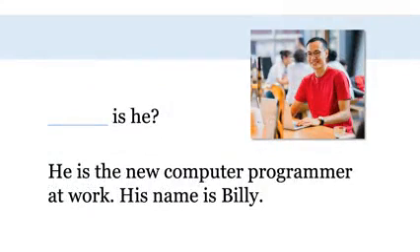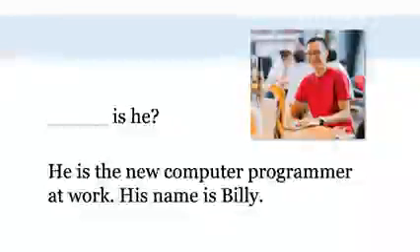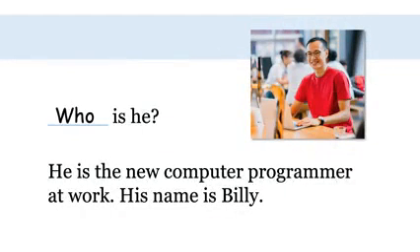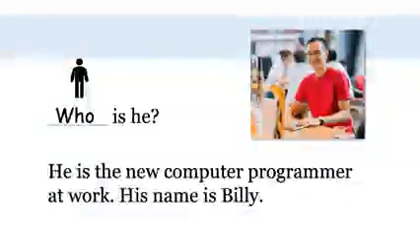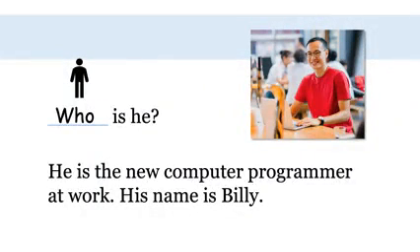Last one. He is the new computer programmer at work. His name is Billy. Who? Who is he? Who asks about a person? Who is he? He's the new computer programmer at work. His name is Billy.